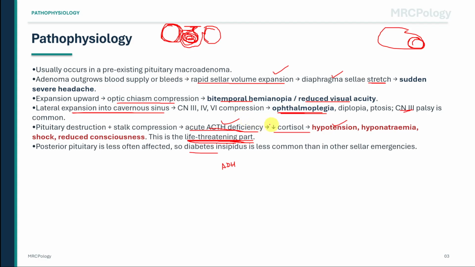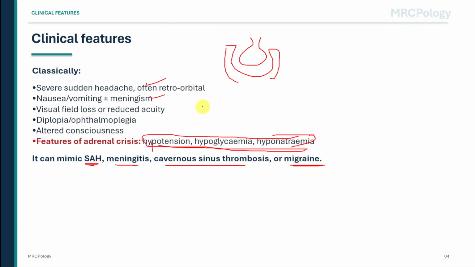Quick recall. A patient presents with sudden retro-orbital headache, vomiting, ptosis, diplopia, hyponatremia, and hypotension. CT head is not diagnostic. What is the immediate treatment priority and why? The answer is immediate intravenous hydrocortisone because pituitary apoplexy can cause acute ACTH deficiency leading to cortisol deficiency, shock, hyponatremia, hypoglycemia, and reduced consciousness.